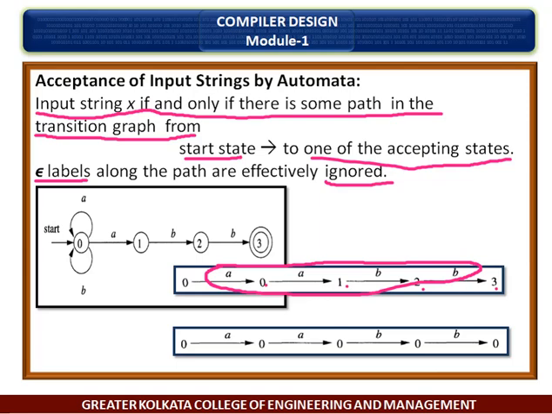This path leads to state 0, which is not accepting. You can get it, but it cannot be acceptable. It will never be acceptable.